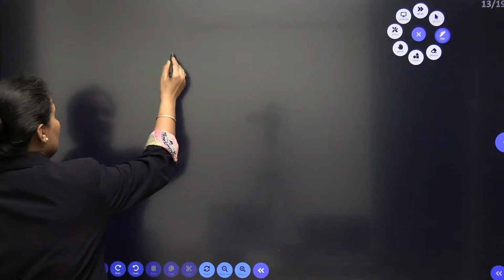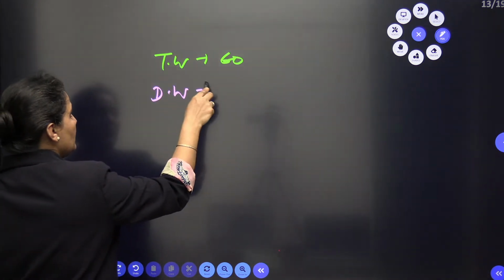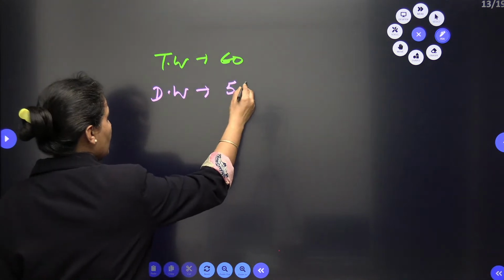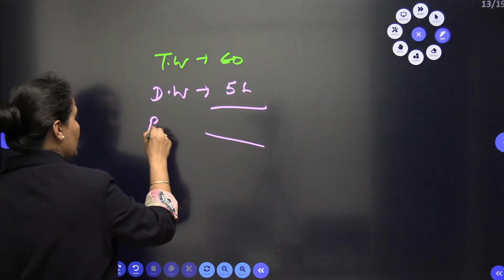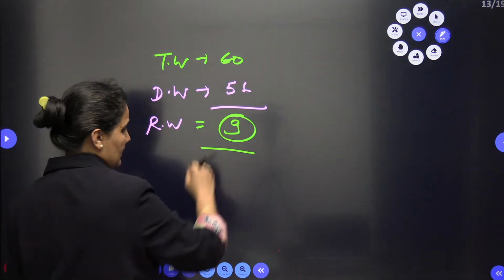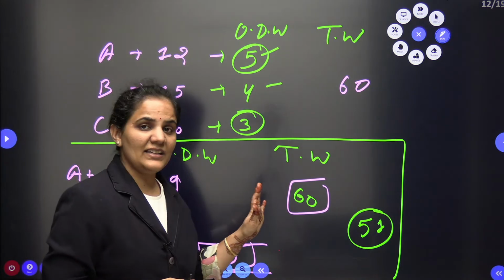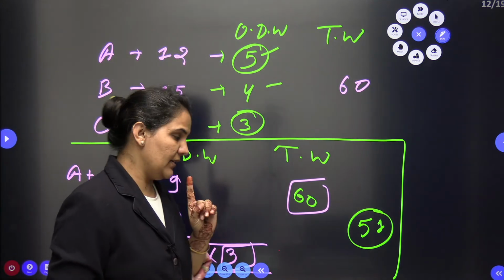So now let's understand one more thing here. I can see that the total work is 60, but the DW, meaning the done work, is 51. So the remaining work is actually nothing but 9. Okay, first thing is clear. So here I can understand that till now the total work is not completed.